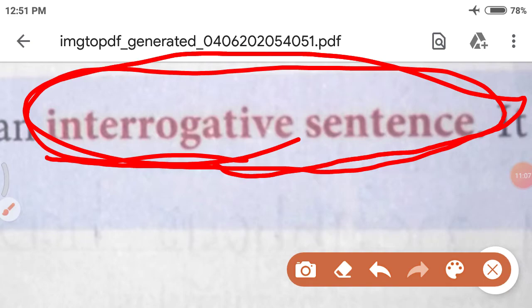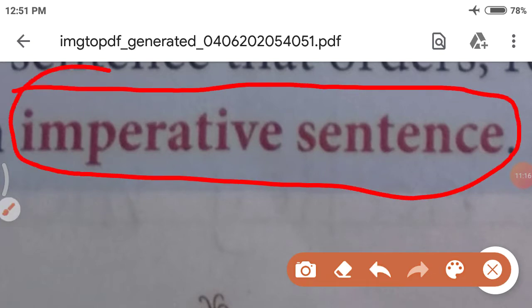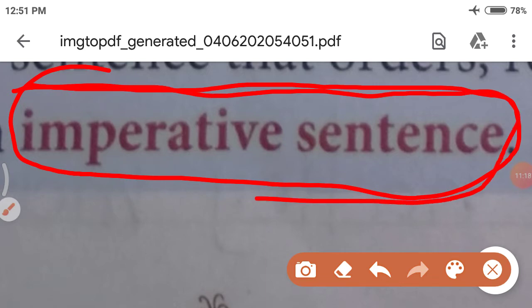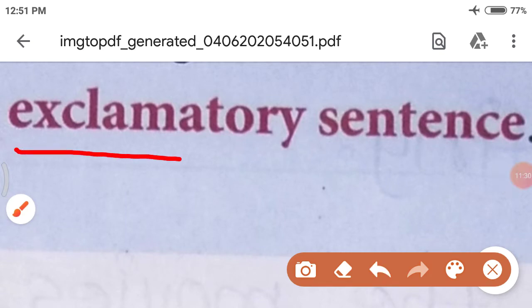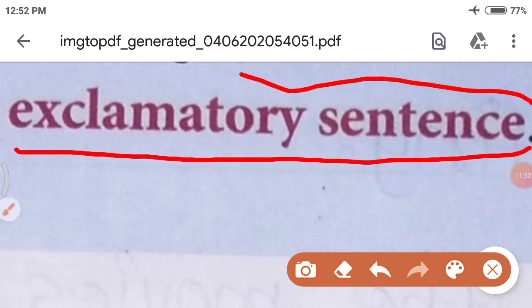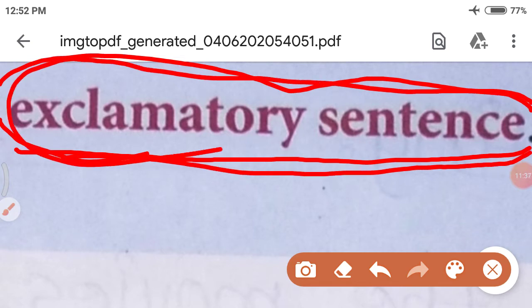After interrogative sentence, which sentence do we revise? Imperative sentence. And after imperative sentence, the last type of sentence is exclamatory sentence. Which is the last type of sentence? Exclamatory sentence, right? So I hope, my dear students, you all remember about the sentences.